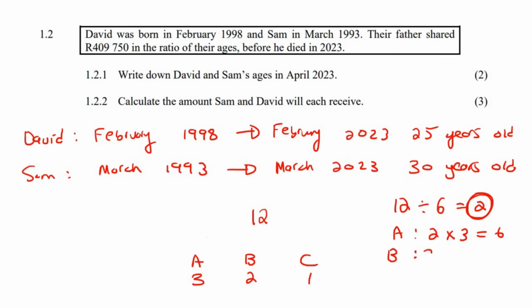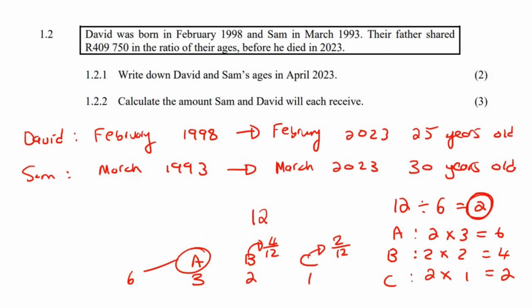For B, you would say 2 multiplied by 2, which is 4. And then for C, you would multiply 2 by 1, and that would give you 2. So that means that this person will get 6 out of the 12. This person, Busi, would get 4 out of the 12. And this person, Calvin, would get 2 out of the 12 parts.